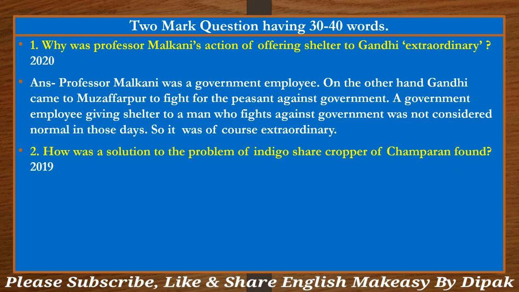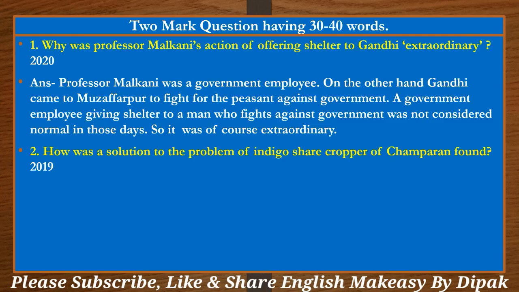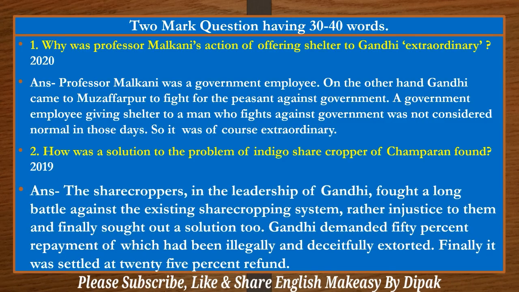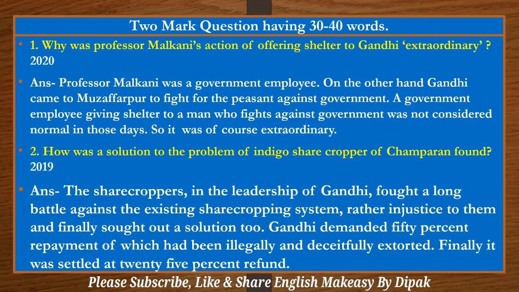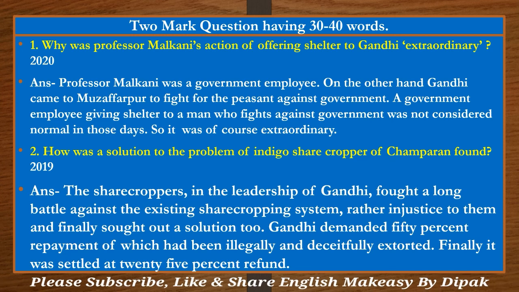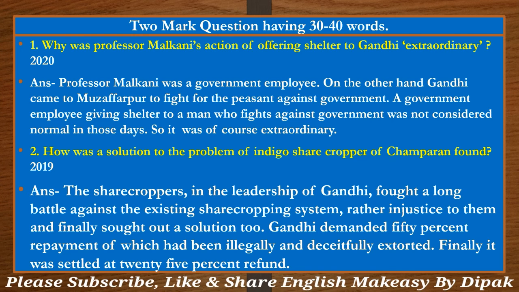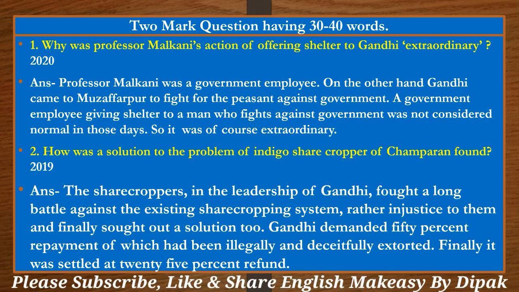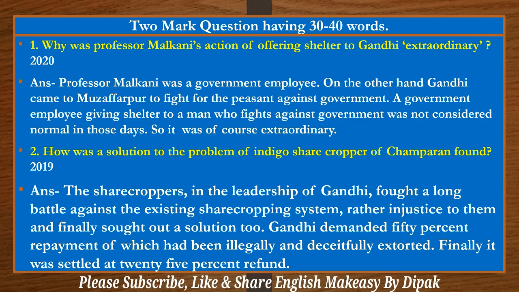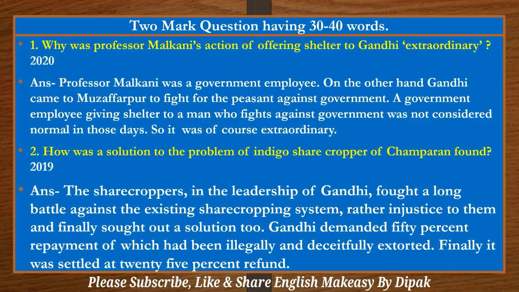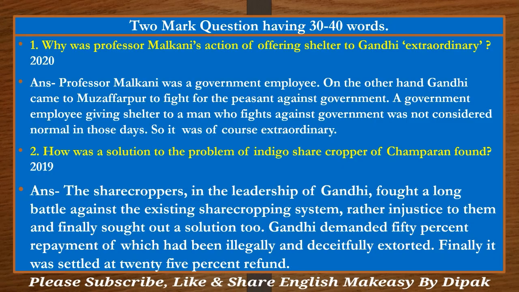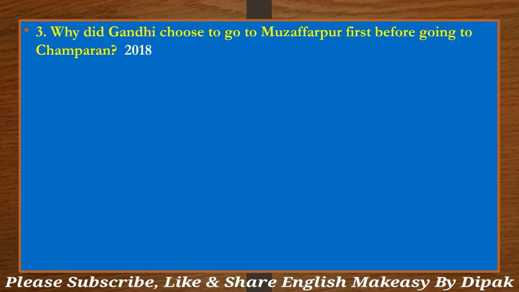How was the solution to the problem of indigo sharecroppers of Champaran found? The sharecroppers under the leadership of Gandhi fought a long battle against the existing sharecropping system, rather the injustice to them, and finally sought out a solution too. Gandhi demanded 50% repayment of what had been illegally and deceitfully extorted. Finally, it was settled at 25% refund.